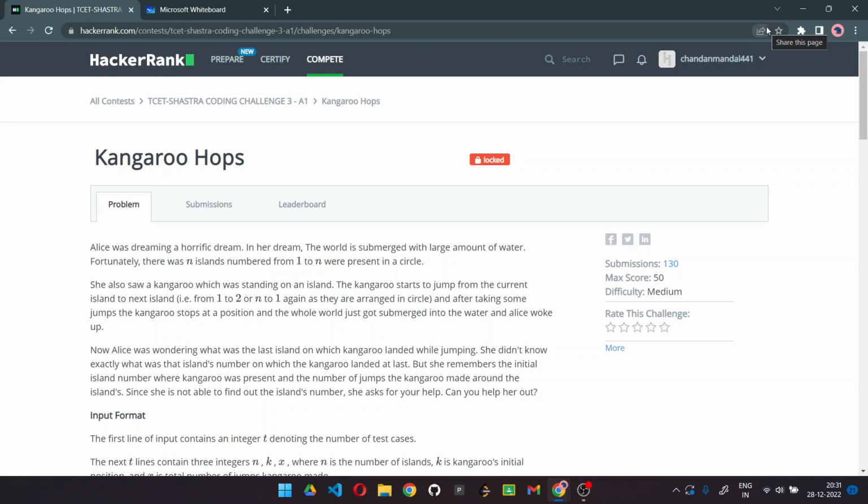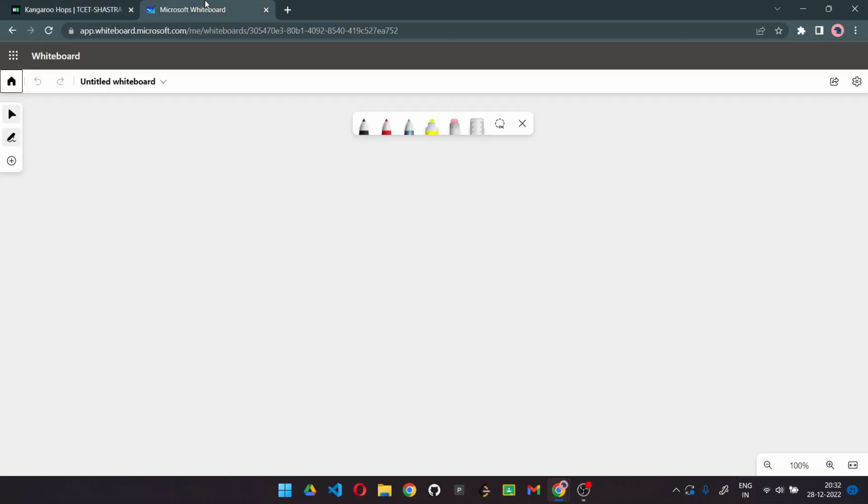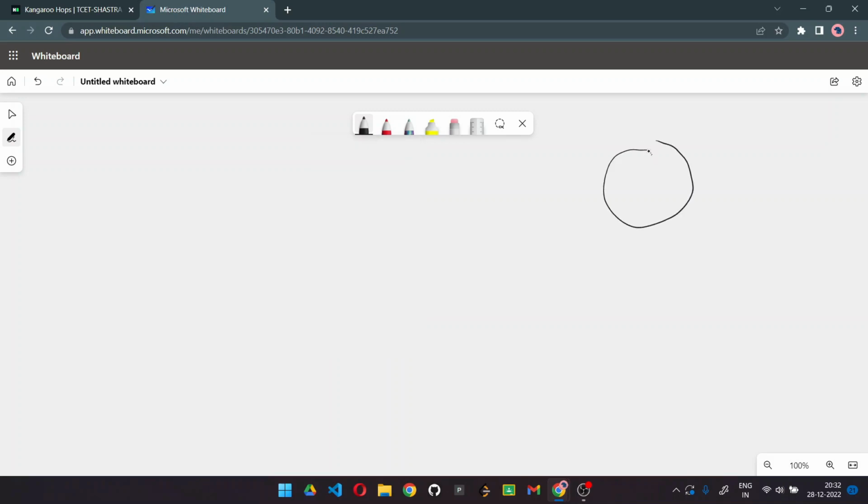We are here to discuss the second question of our contest, that is kangaroos hop. Let's try to understand the question first. Alice was dreaming a horrific dream. In her dream, the world is submerged with a large amount of water. Fortunately, there were islands numbered from 1 to n present in a circular format. Here we can see that our islands are arranged in a circular format.